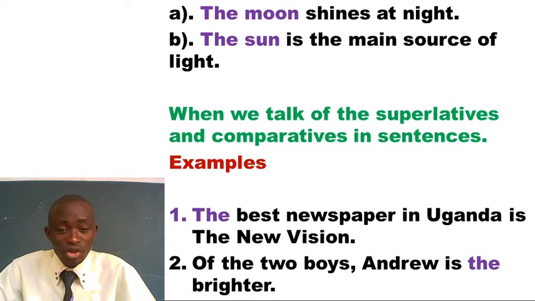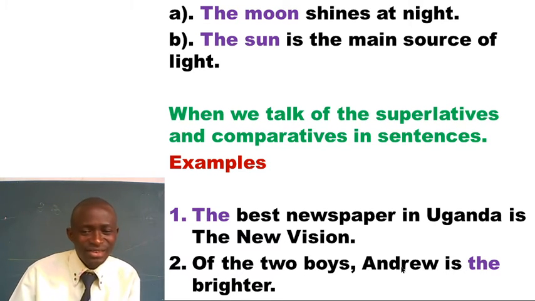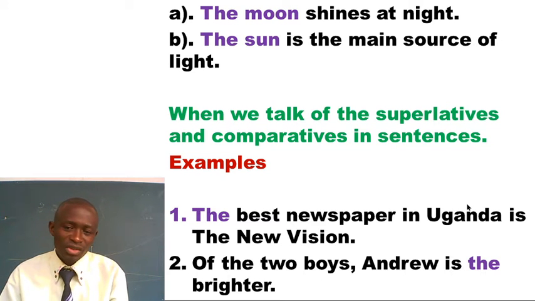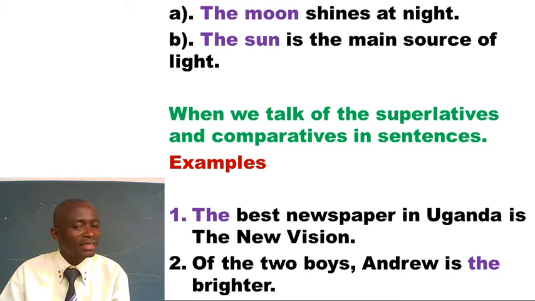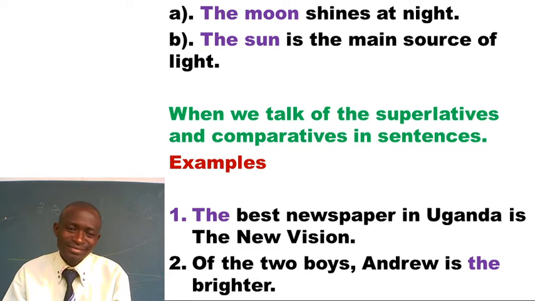The next number says, of the two boys, Andrew is the brighter. Remember, the brighter. Where are we? We are under the comparative. We are handling two boys. We are comparing. Of the two boys, Andrew is the brighter. So you realize that the article the is used to introduce the comparative degree. Article the is used to introduce the superlative degree as well. So that's all I have for you for that principle.